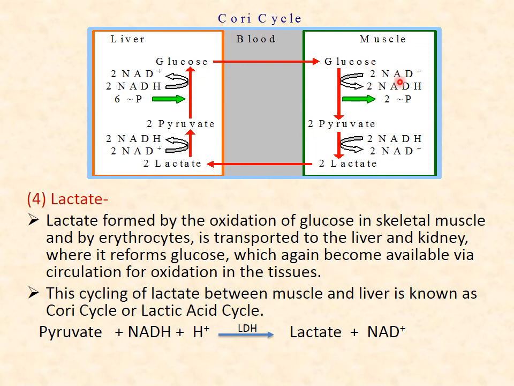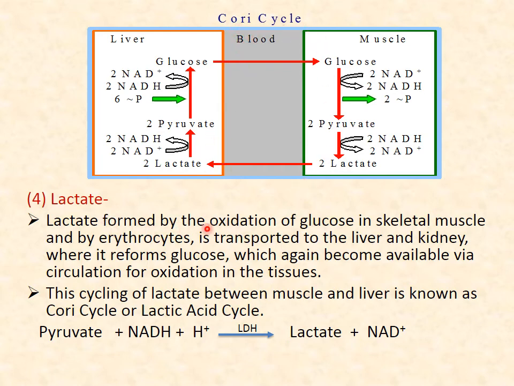So this type of cycle, where glucose is utilized in muscle to form lactate, and then lactate transfers itself to the liver, then again produces glucose by the gluconeogenic pathway, and then glucose passes into muscle, is known as the Cori cycle. It was discovered by Cori.